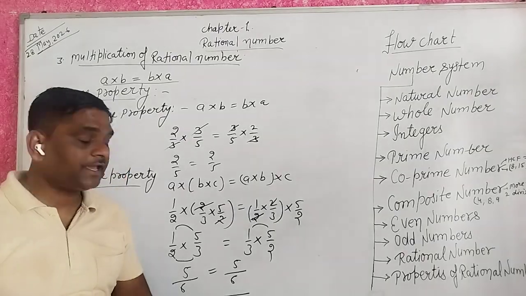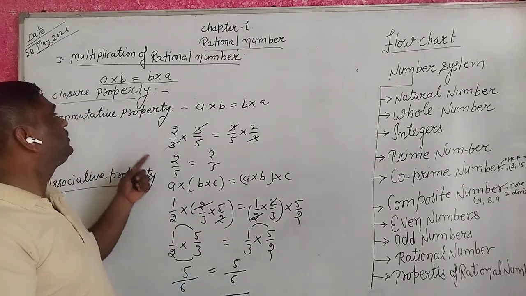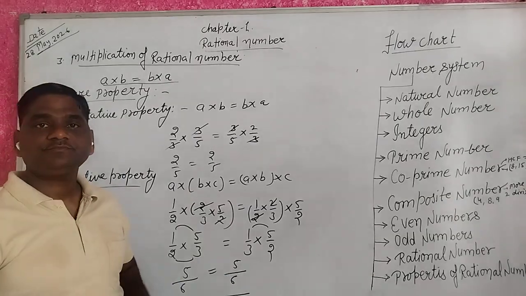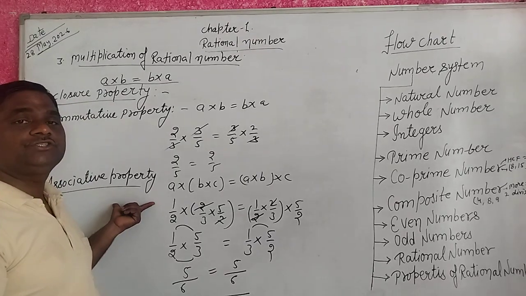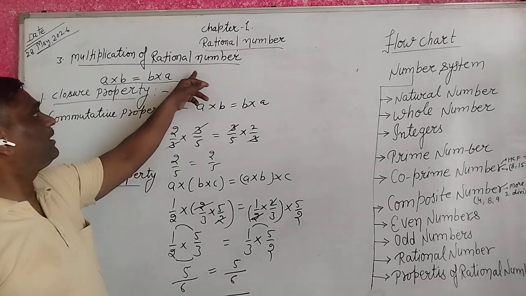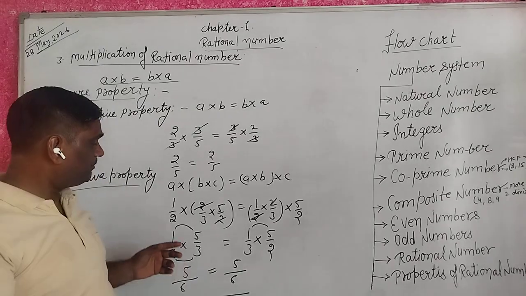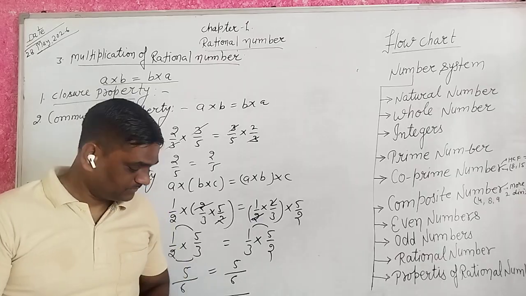So we say here rational number, commutative property, associative property shown. Guys, rational number, associative property of multiplication is same. It is shown by multiplication of rational number. Okay, guys?